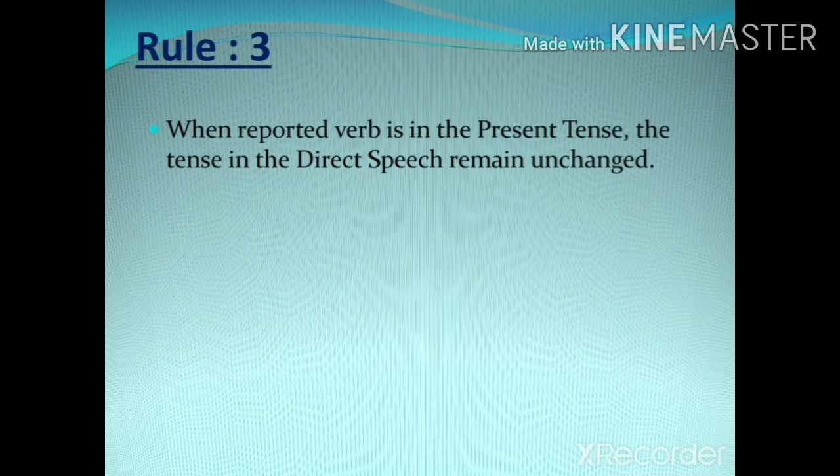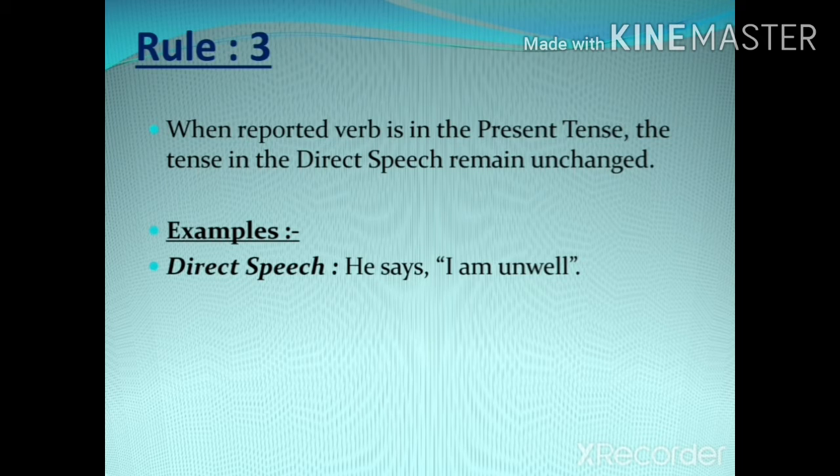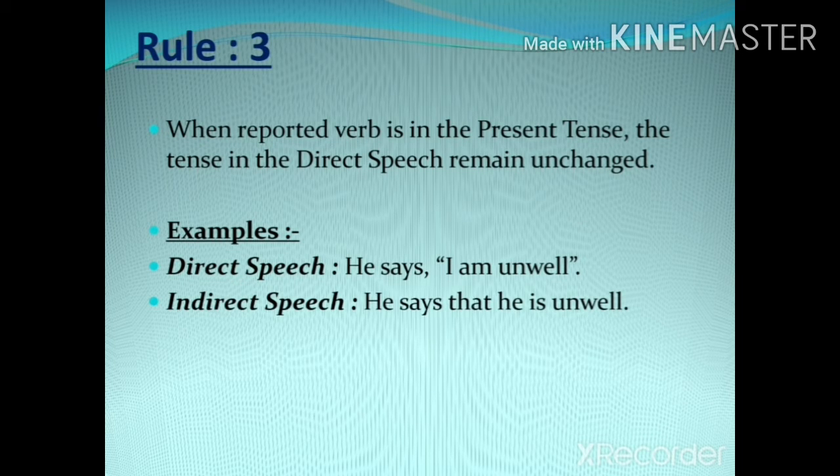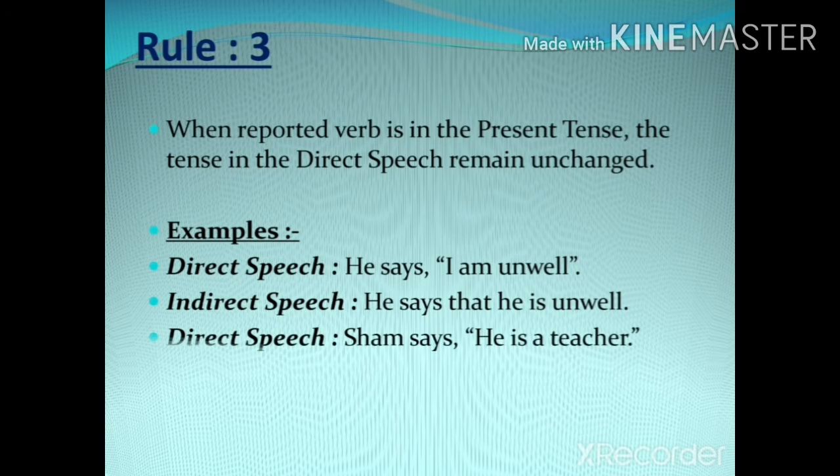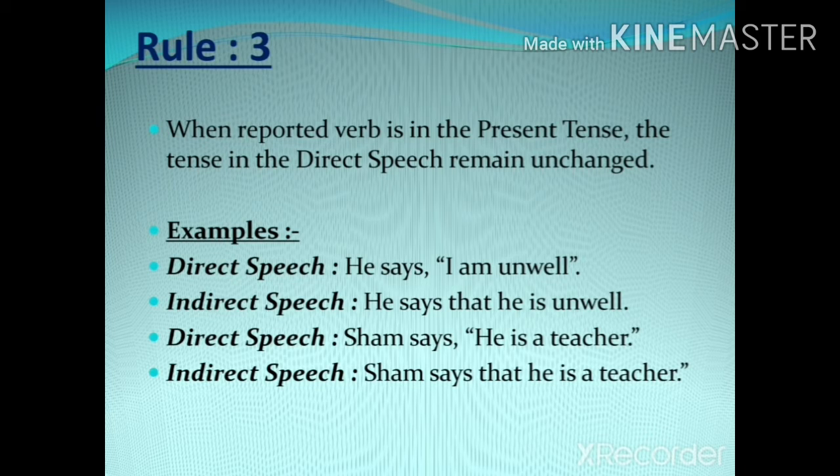Rule number 3. When the reported verb is in the present tense, the tense in the direct speech remains unchanged. For example, direct speech, he says, "I am unwell." In indirect speech, he says that he is unwell. Direct speech, Shyam says, "He is a teacher." This sentence converted into indirect speech: Shyam says that he is a teacher.